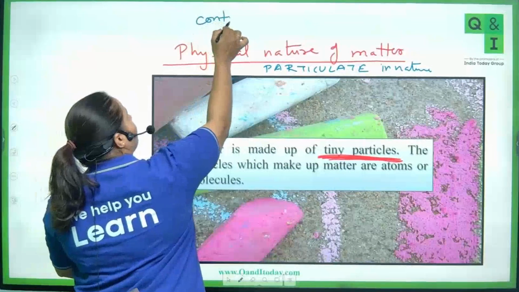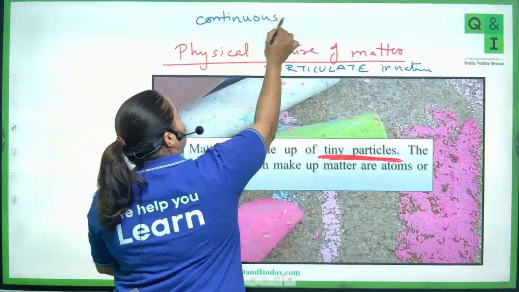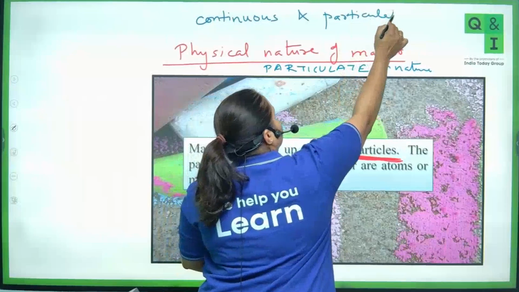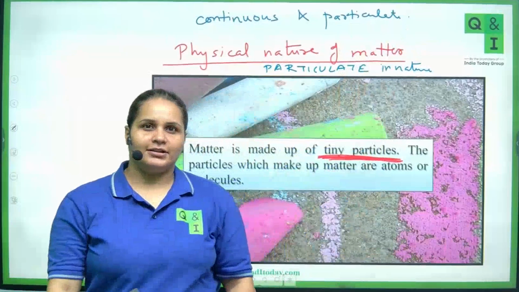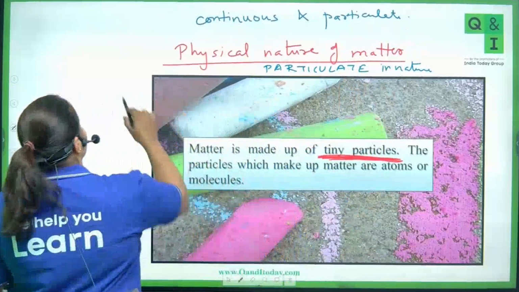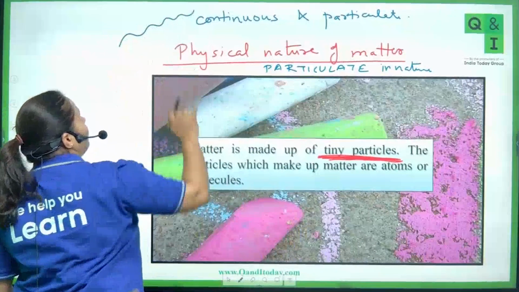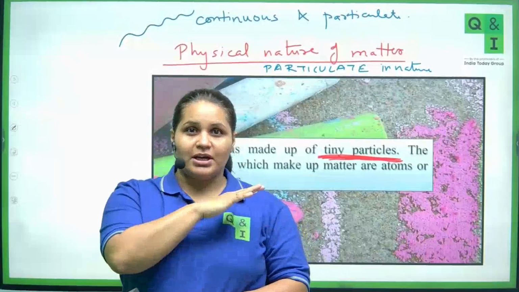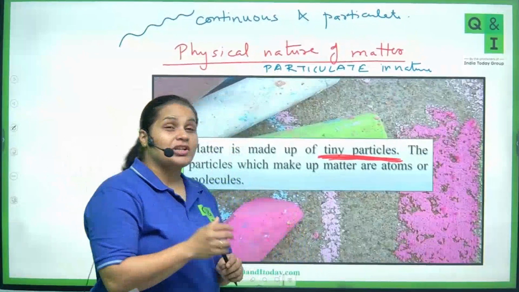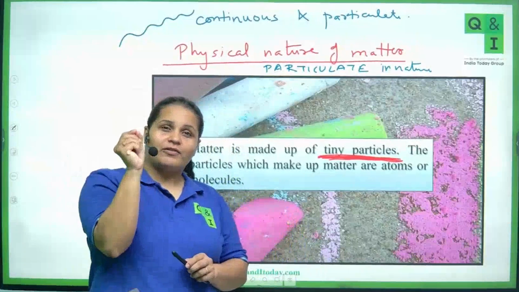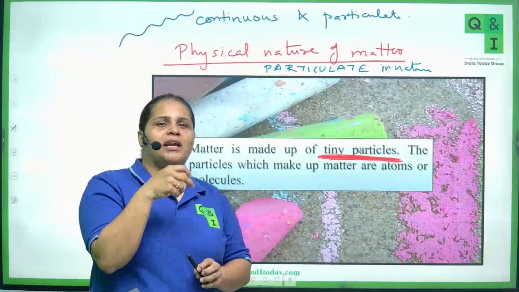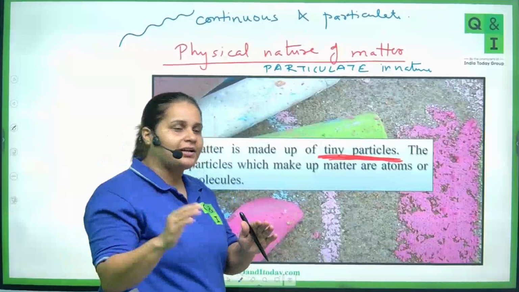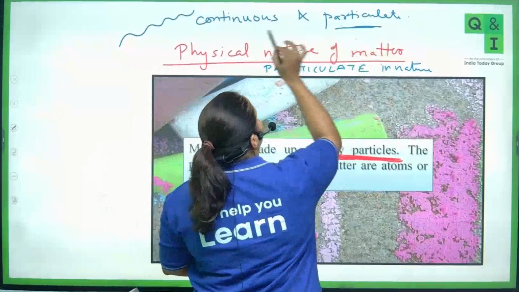Let me write here: continuous and particulate. Waves, right? Waves are continuous, whether it is a light wave or a water wave. And something which is discrete, which is actually made up of small particles, which is not continuous, which is discontinuous, we call them particulate.